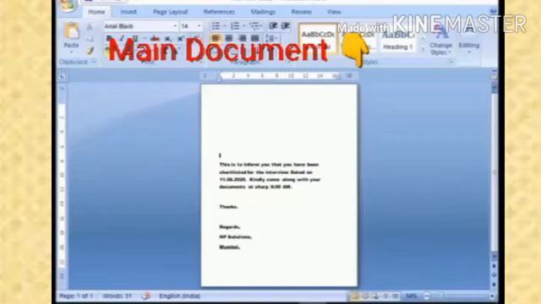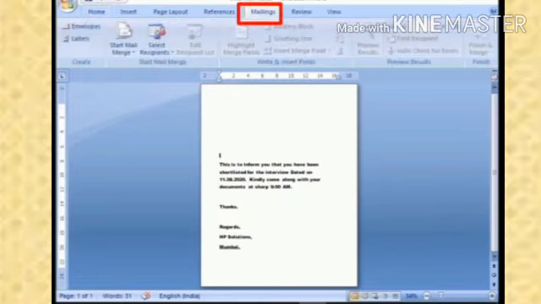Okay. So how can we do this? I will show you. First of all, we have to create a document in MS Word. I have already created this document. This letter we have to send to so many recipients, okay? And how can we do so?